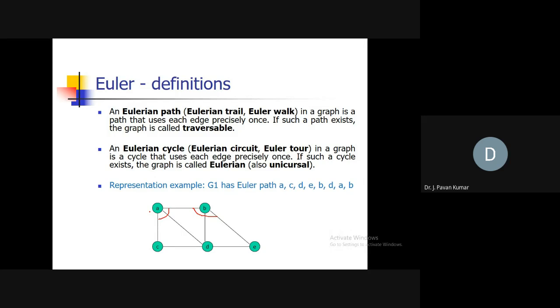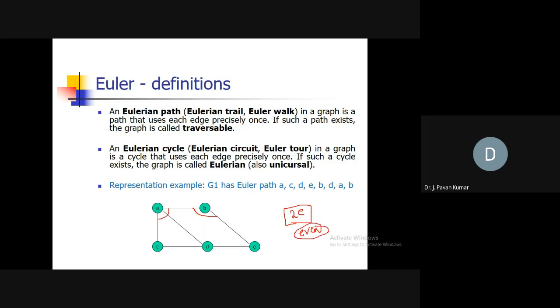I'm repeating the question. Can we have a graph with one odd degree vertex? No. Why? Because there is the handshaking theorem, right? 2 times E is equal to the sum of the degrees of all the vertices, which is double the number of edges. Based upon this, we have proved that the number of odd degree vertices in any graph will be even.